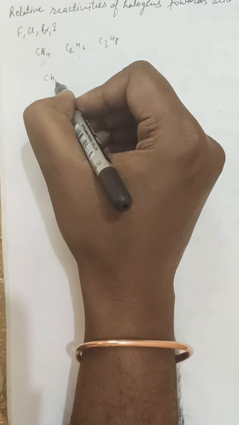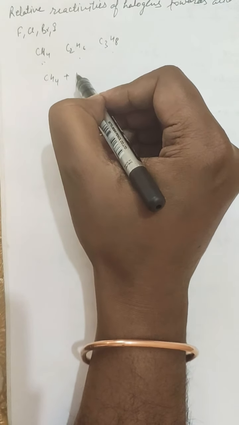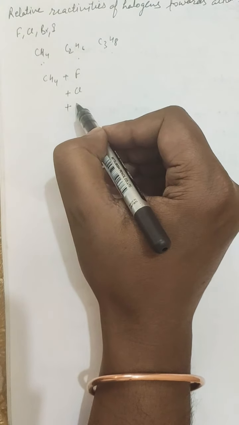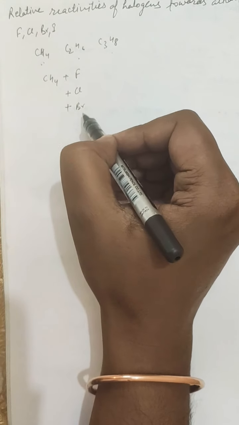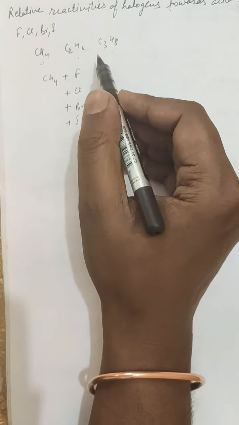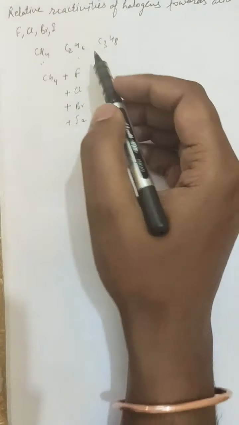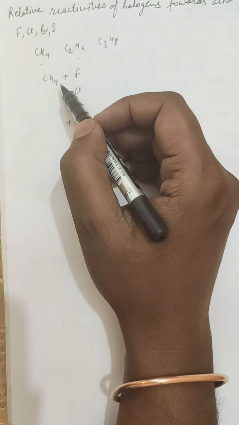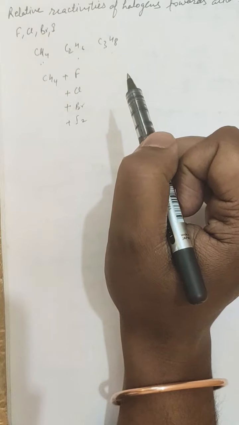For example, we will study the reactivity of halogens with methane. Which of these reacts rapidly: fluorine, chlorine, bromine or iodine? What is the rate of reactivity of these halogens with this particular alkane, that is methane? So the order of reactivity of halogens in the halogenation of alkanes is,